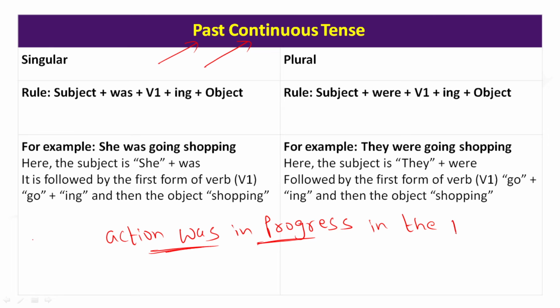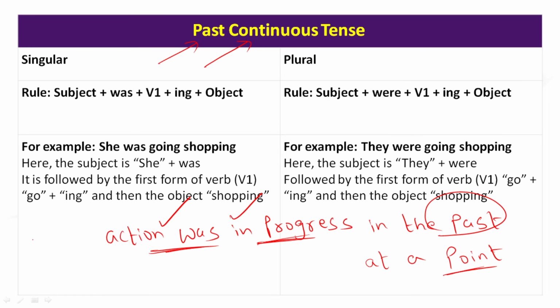You understand? See, for example, when we talk about present continuous, it means right now the action is in progress. But when we talk about past continuous, it means in the past the action was in progress. So generally to define this and to describe this, we use past continuous to talk about an action which was in progress in the past at a particular point. You understand? So when we talk about a particular point in the past, then you are actually using past continuous.